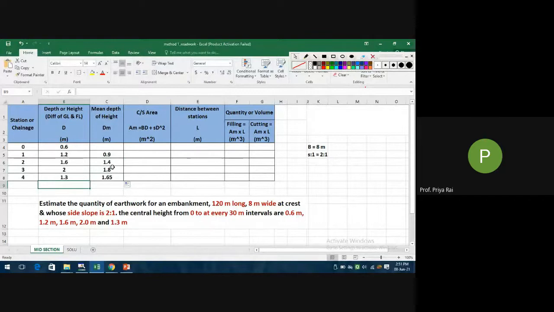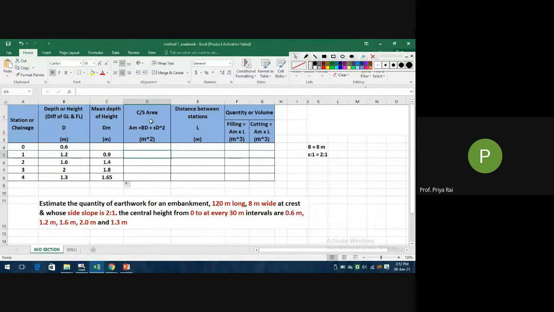This is average of 0.6 plus 1.2 by 2. This value is 1.2 plus 1.6 by 2. This is average of 1.6 and 2, and this is average of 2 and 1.3. Is it clear? Yes, ma'am.